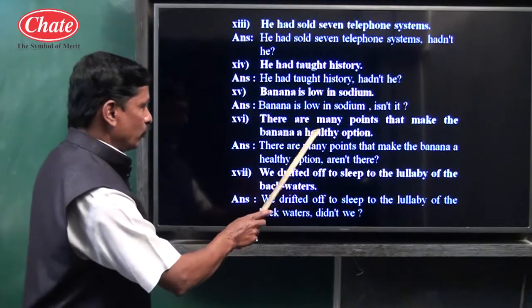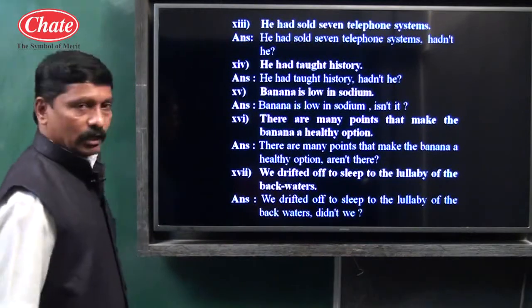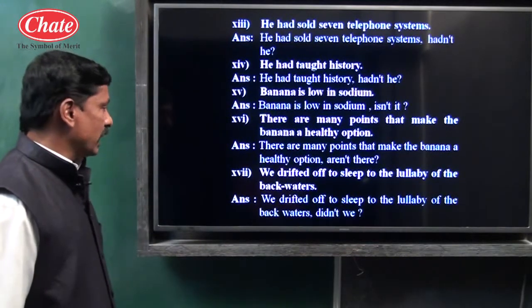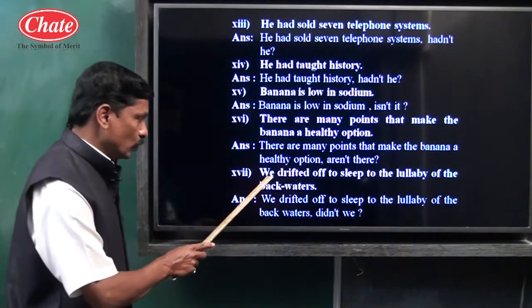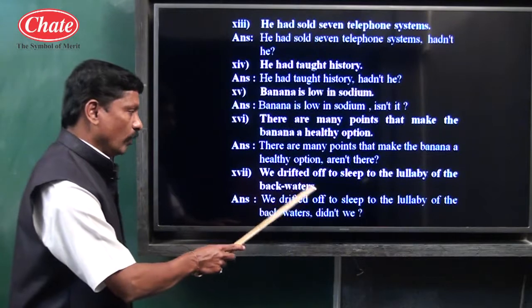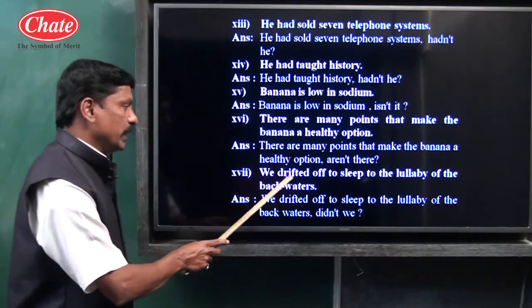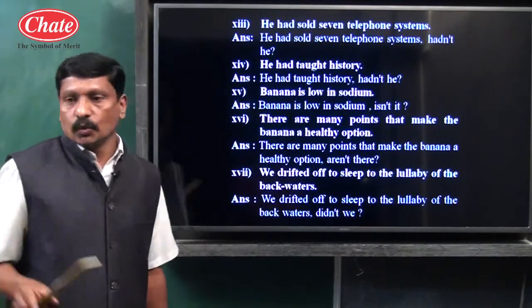There, positive, negative; are itself is an auxiliary, aren't there. And last example, we drifted off. We remains we only. We drifted off, affirmative, negative, and simple past tense, so didn't we.